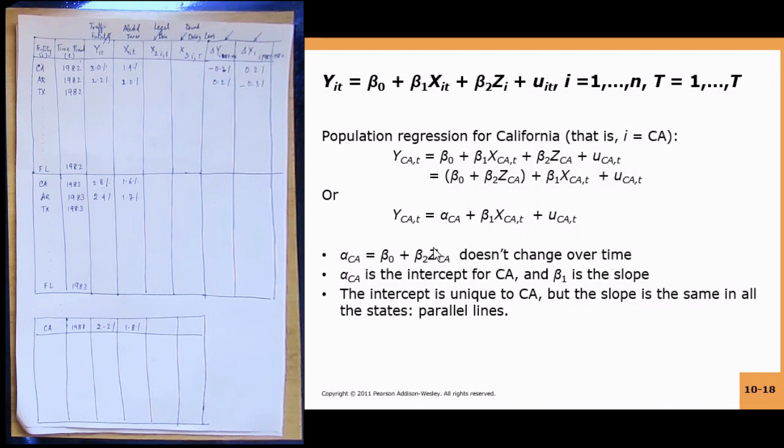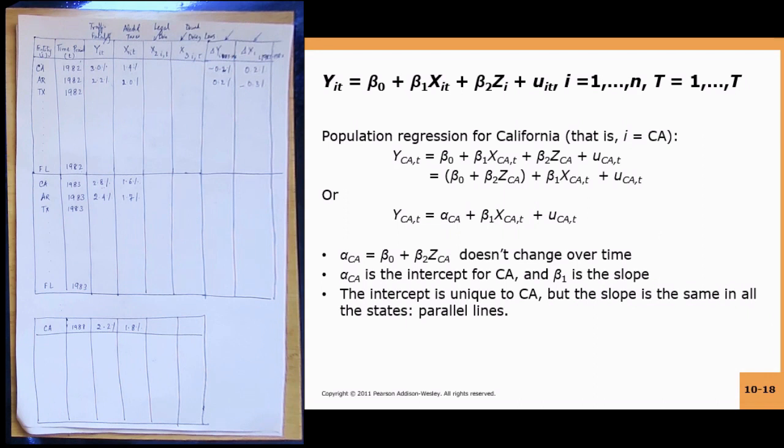And now this Z_CA can include within it all the aspects about California which do not change over time. For instance, the weather of California, the fact that California is on the western side of the US, the fact that California's GSDP is higher compared to some other states.